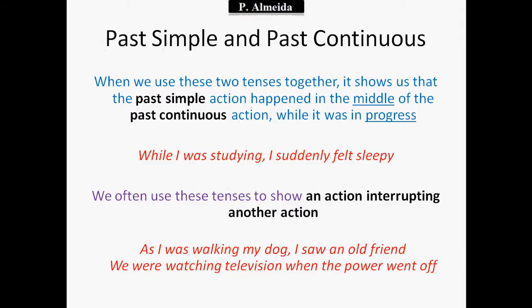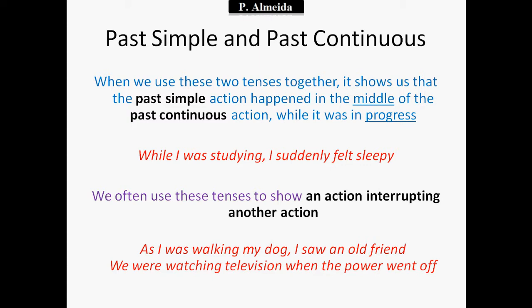Now, imagine that you have a situation and you're not quite sure if you should be using past simple or past continuous. When we use these two tenses together, it shows that the past simple action happened in the middle of the past continuous action, while it was in progress. So something was happening, the continuous one, and something either stopped it or just happened at a time, and then it could stop happening after some time.